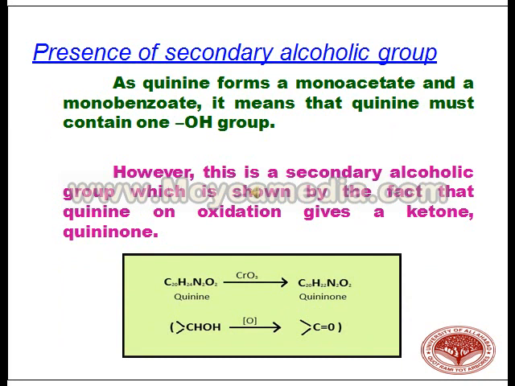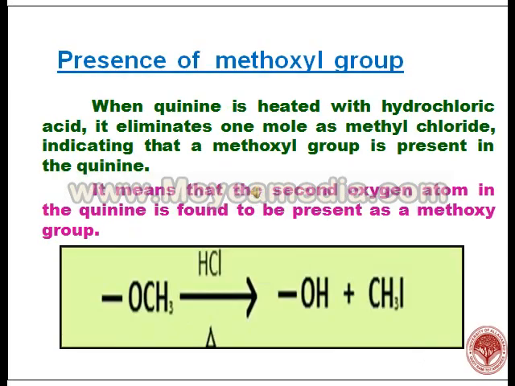The presence of a secondary alcoholic group in quinine is confirmed by 2 factors. It forms monoacetates and monobenzoates, which confirms the presence of the OH group. And on oxidation, it gives a ketone, quininone, which confirms that it is a secondary alcoholic group. The presence of a methoxyl group in quinine is confirmed by its reaction with HI, which forms methyl iodide. And this confirms that the second oxygen atom in quinine is present as a methoxy group.